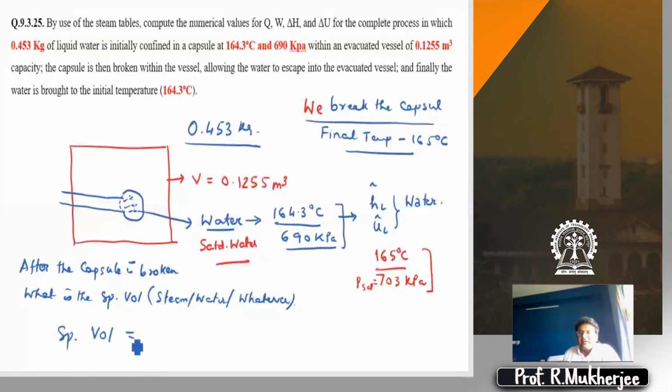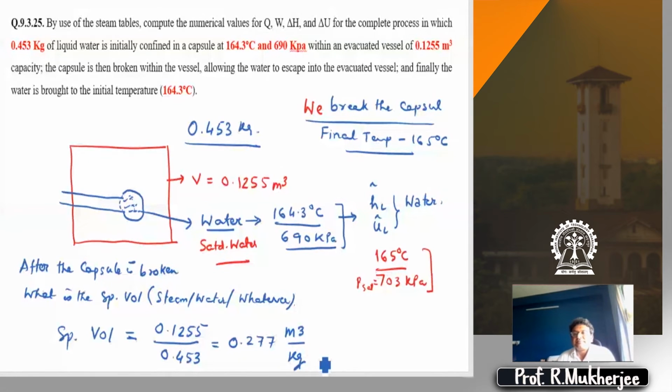What is that? It is 0.1255 divided by 0.453. It's 0.277 meter cube per kg. That's it.